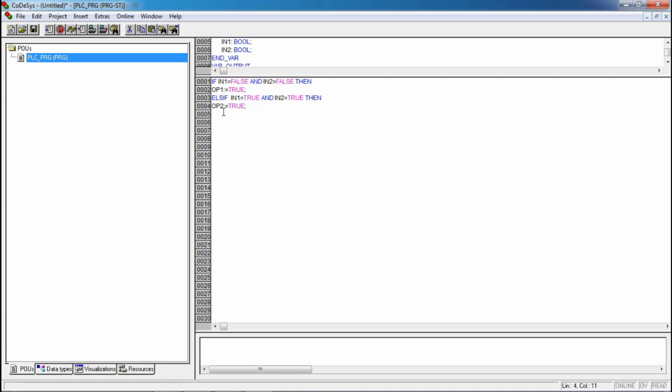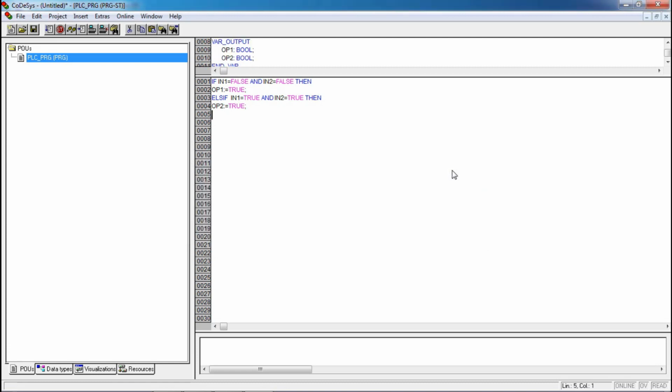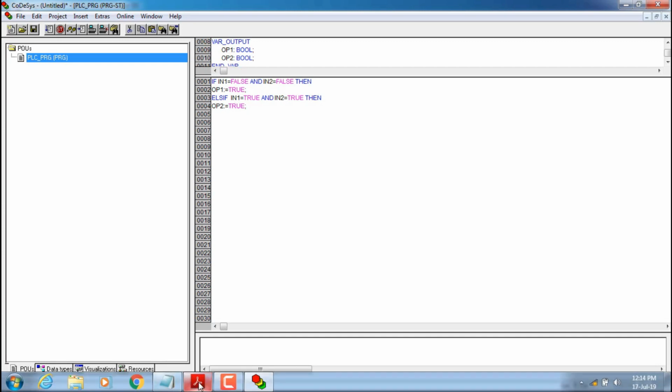As soon as you come to the next line, it will ask you for the type of variable for output 2. Here it is. The class of variable will be output and type will be boolean. Click on OK. Here is your logic.